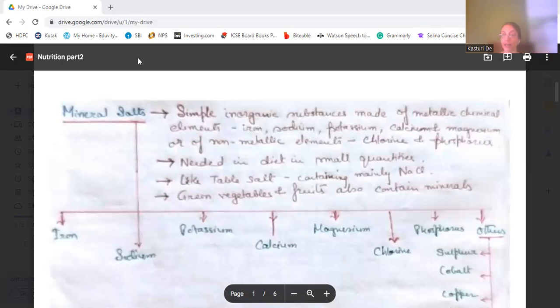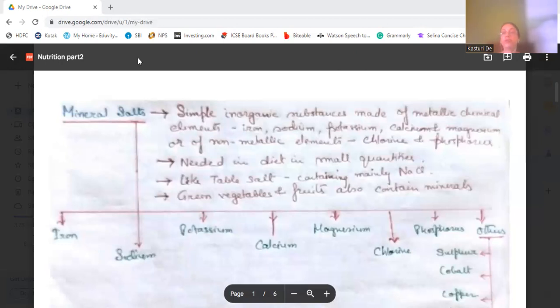These minerals are needed in our diet in very small quantities. Like we are taking table salt, which contains sodium and chlorine, that is sodium chloride. Sodium is a metal and chlorine is a non-metal. These are also found in green vegetables and fruits.